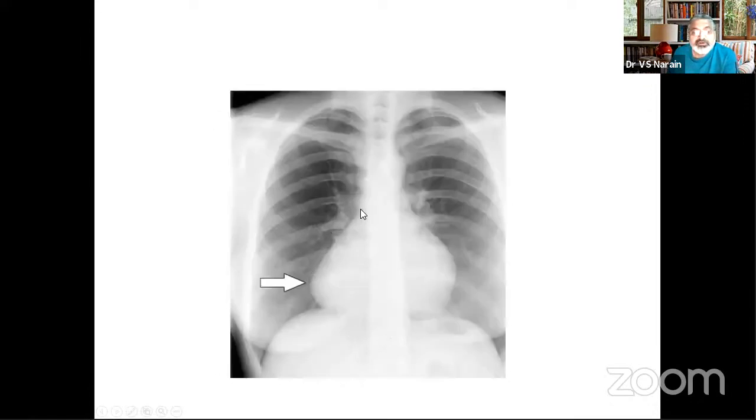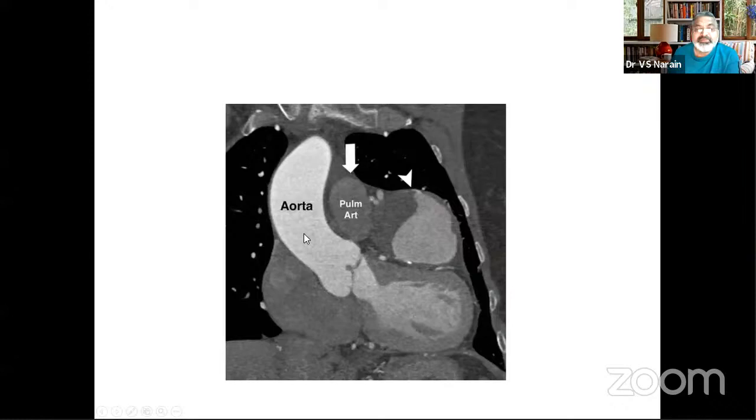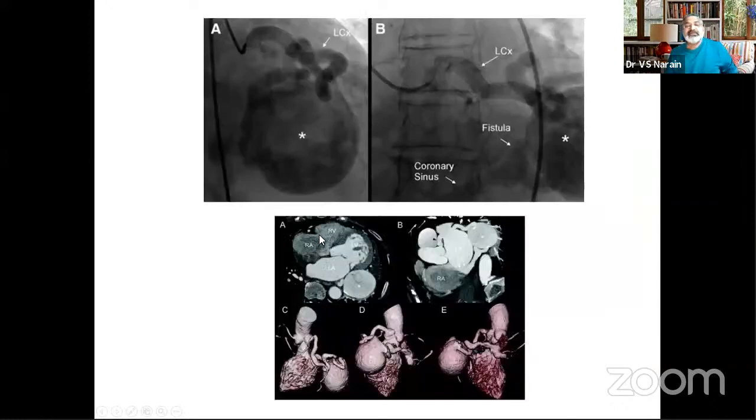Now this shadow, right atrial enlargement. Now what could be the reason of right atrial enlargement? You don't find anything here, but why should you just have an isolated right atrial enlargement? So once again, since it is in the region of the right coronary artery, this could be an aneurysm of the right coronary, and that's exactly what it was. The right coronary feeding this aneurysm. And if you look at the surgical image, you have the right coronary artery, and this is the big aneurysm which is arising. So, sometimes you could be foxed by these images.